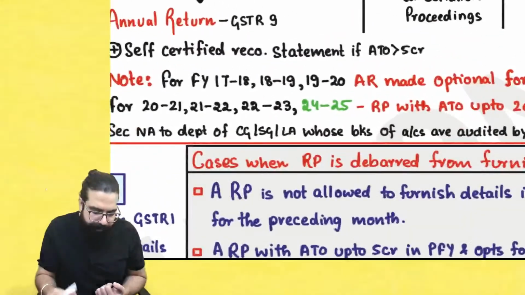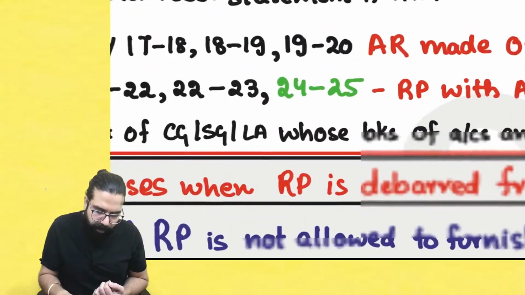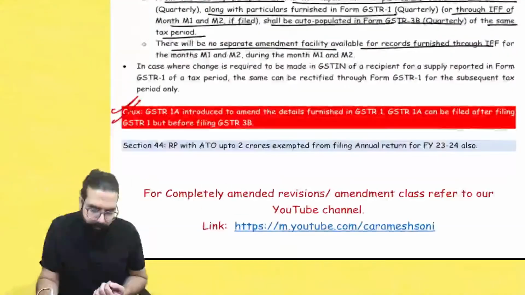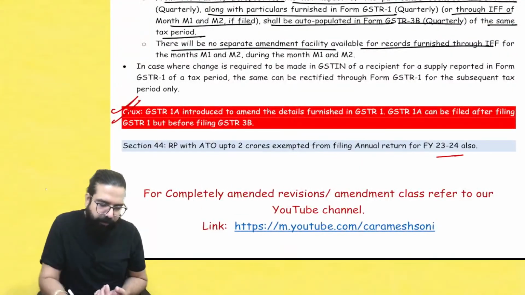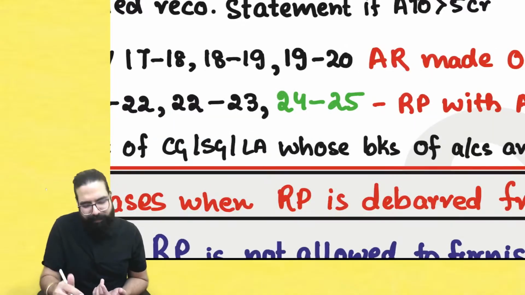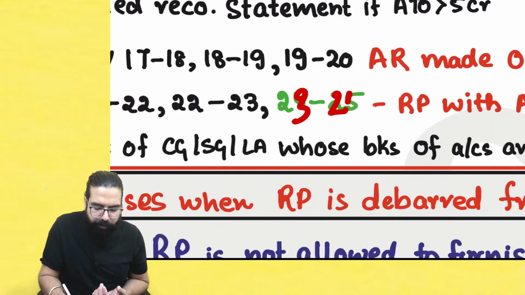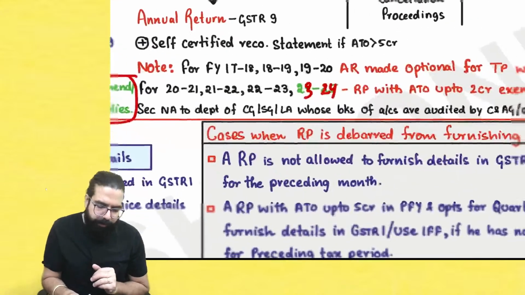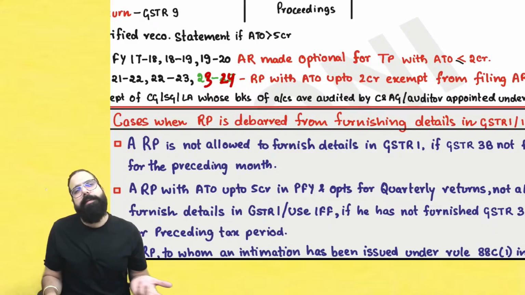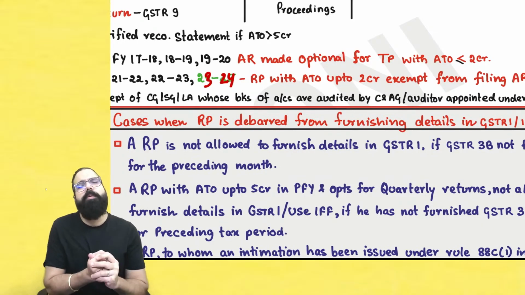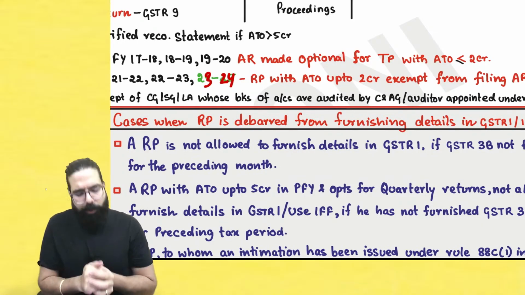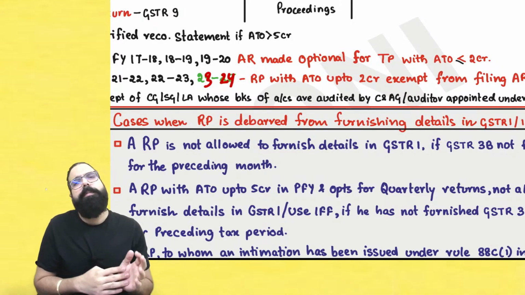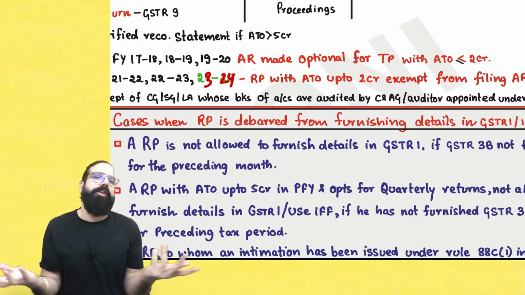One small point, annual return for the year 23-24. I have written by mistake 24-25, but it is 23-24. Actually, in annual return and reconciliation statement, every year they keep giving exemption for people whose aggregate turnover is up to 2 crore rupees. So here they have told for 23-24 also, if your aggregate turnover is up to 2 crore, then annual return is not required.